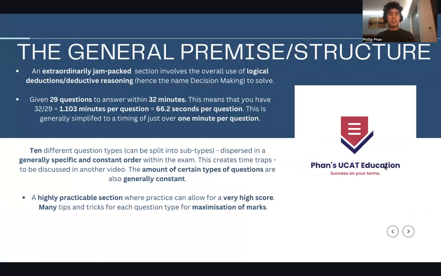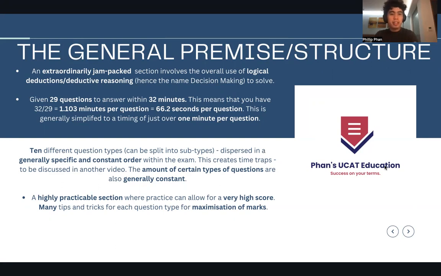Decision making is an extraordinarily jam-packed section that involves the use of logical deductions, or deductive reasoning, which is why I call it decision making, in order to solve questions. The idea is that you're going to be using logic to solve questions. Other sections also have a high emphasis on logic, but decision making by far has the most.